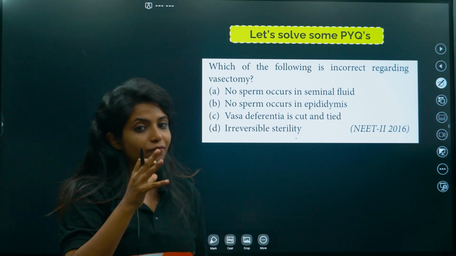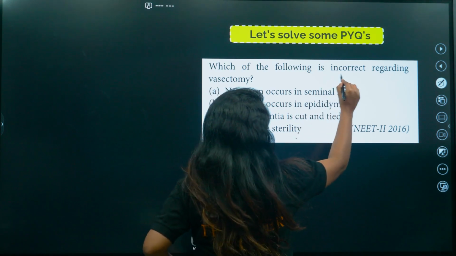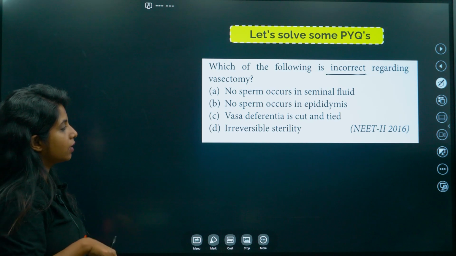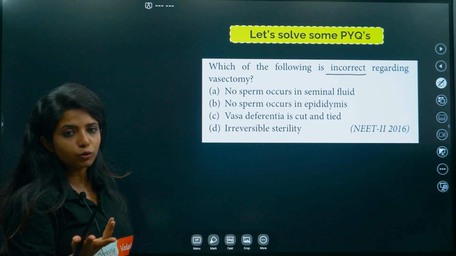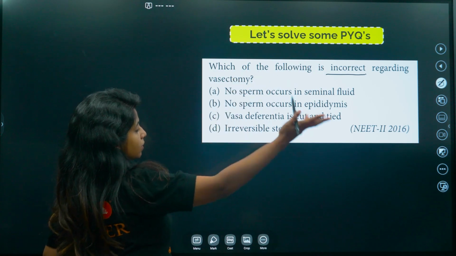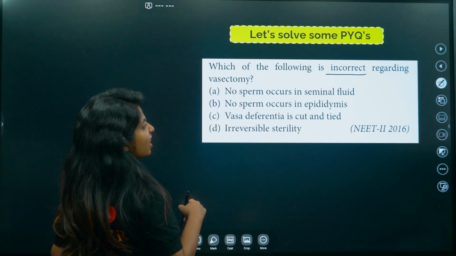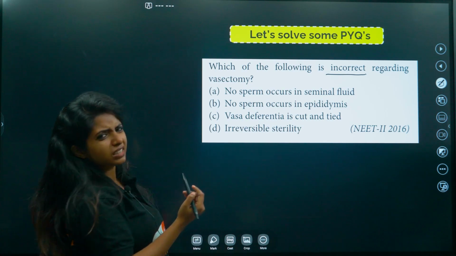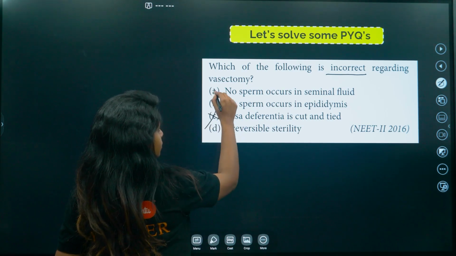Vasectomy, vas deferens. "No sperm occurs in the seminal fluid" is correct, right? There is no sperm, because the vas deferens is being hindered. "No sperm occurs in epididymis" and "vas deferens is cut and tied". I know it is vasa efferentia, that is something different. So this is wrong. This is also wrong.